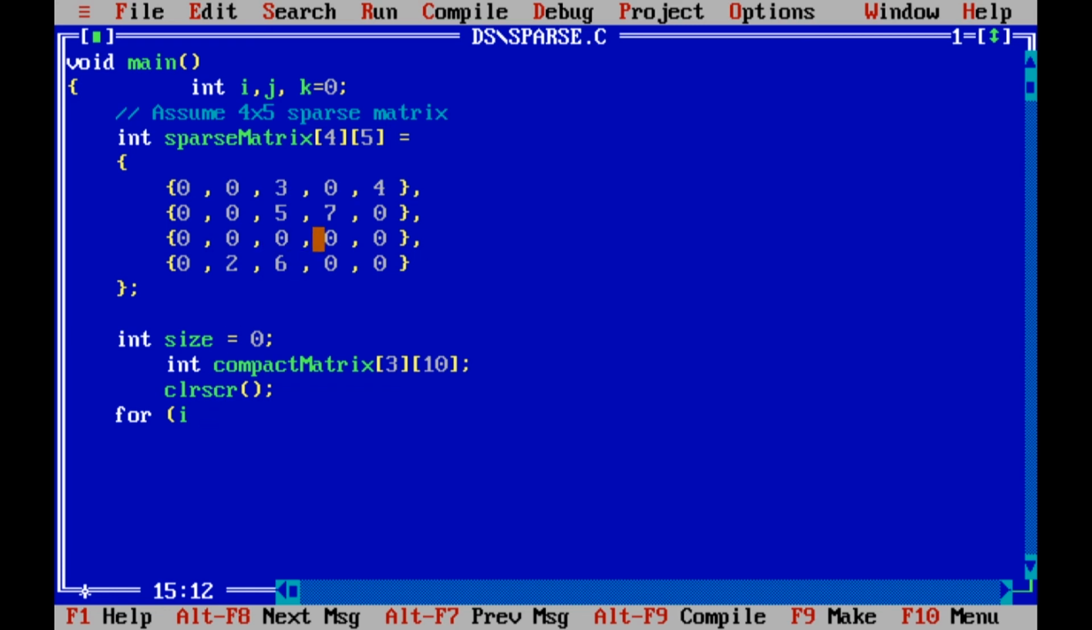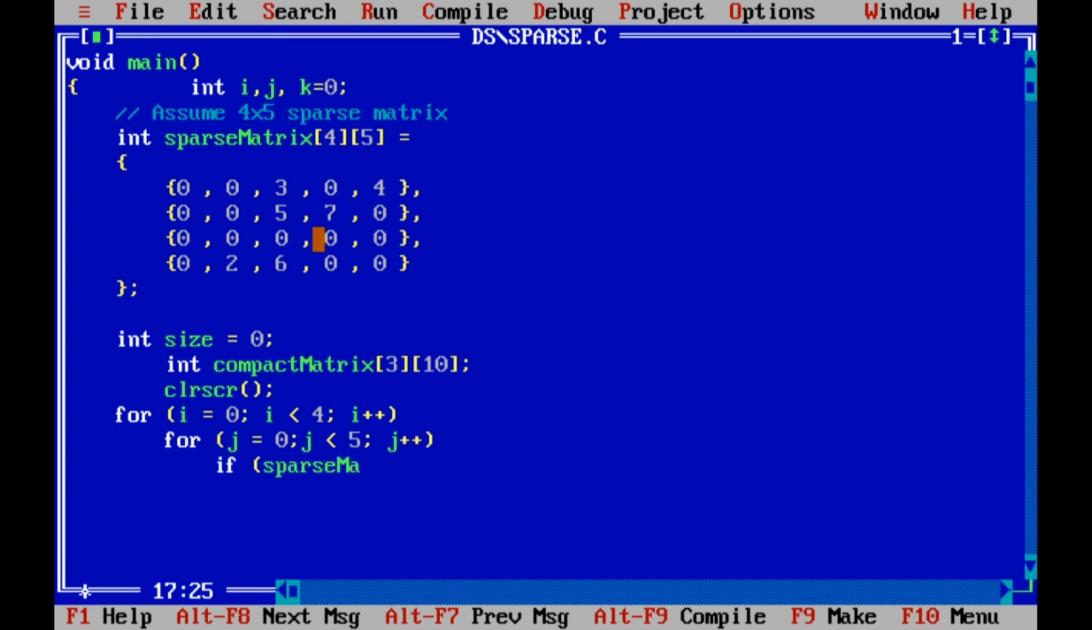So let's see. I equal to 0, I is less than 4, because we have 4 rows, so 0 1 2 3. Then one more for loop to visit the columns, and we have 5 columns, so it will go from 0 to 5, that is 0 to 4, less than 5 means up to 4.